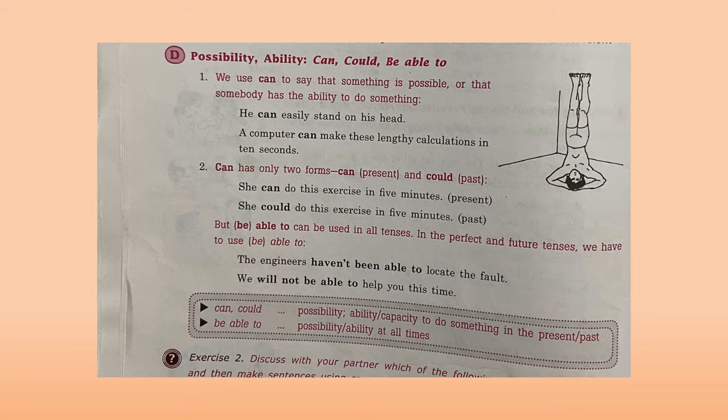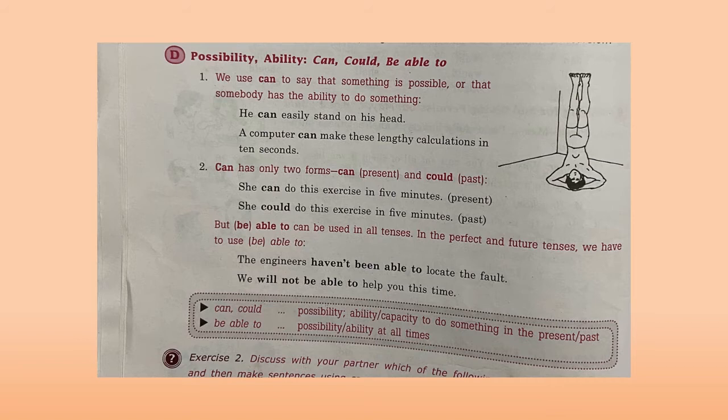A computer can make these lengthy calculations in 10 seconds. It means if we do it manually, the calculation can take a lot of time, but a computer can make these calculations in 10 seconds, so it is possible for a computer only. Can has only two forms, used in present as well as in past. The present can will remain can, but the past tense of can is could.